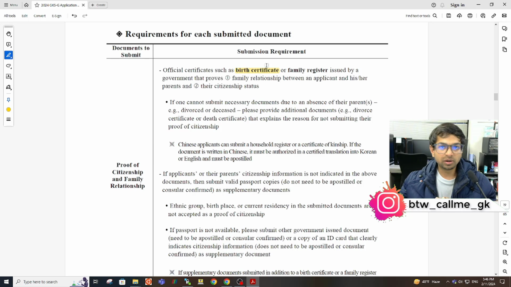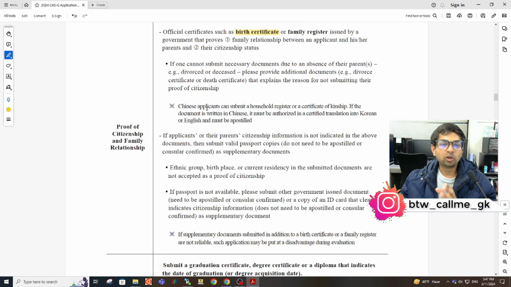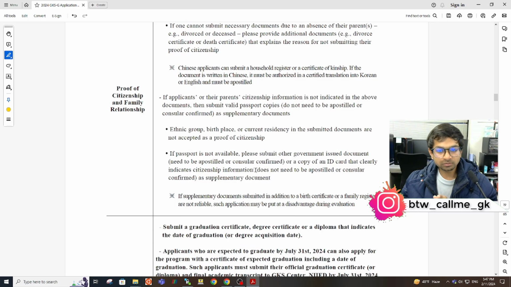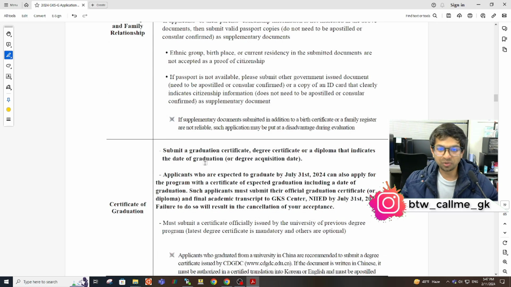For your parents, you can submit their passport copies. So this is very straight information. You have to apostille the birth certificate, but you don't have to apostille the passport copies. This is all mentioned in this section. You can read it again and get the information.